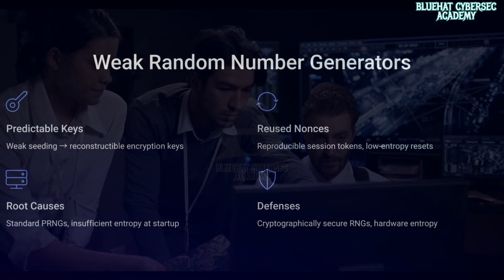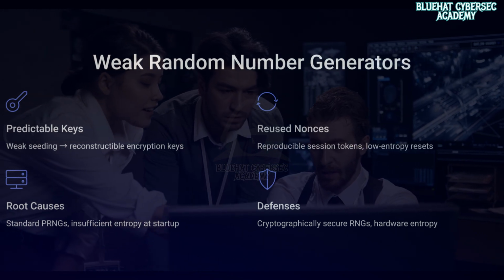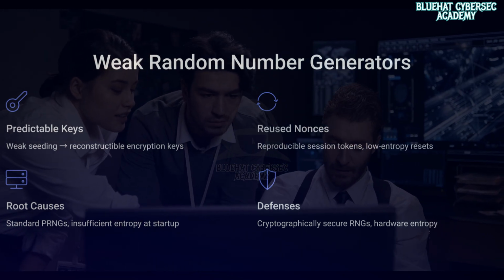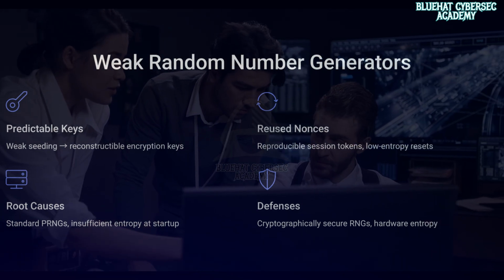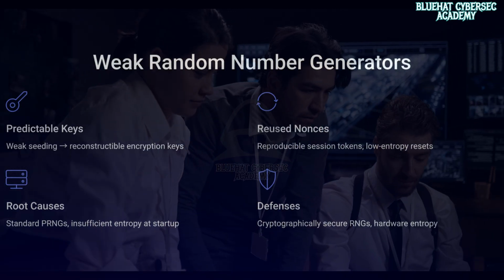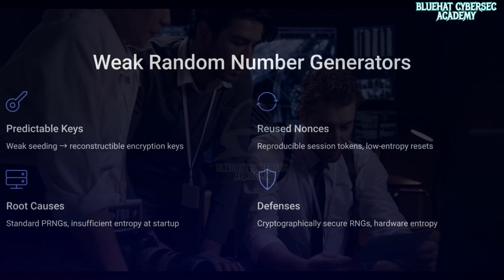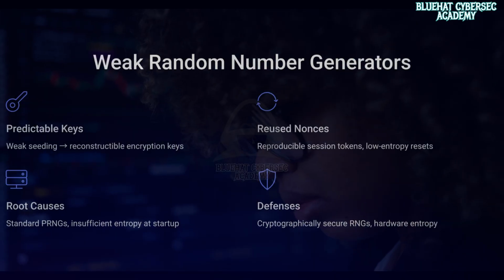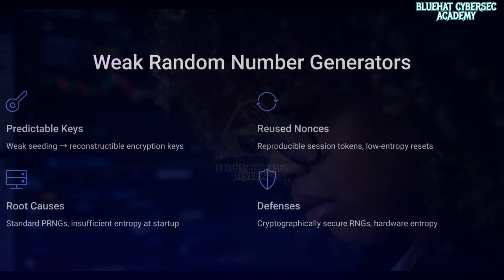So defensive strategies rely on using cryptographically secure RNGs, ensuring sufficient entropy sources like hardware noise and OS entropy pools, avoiding custom randomness implementations, regularly auditing token generation systems, and rotating keys and nonces appropriately.